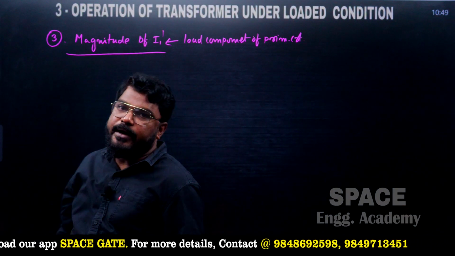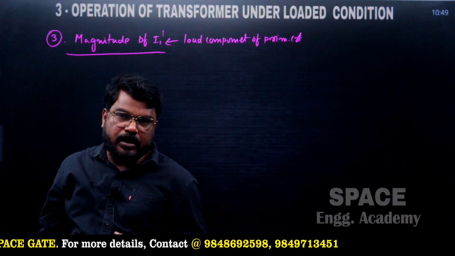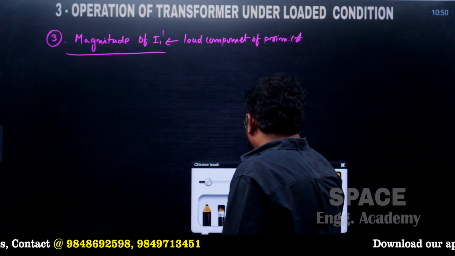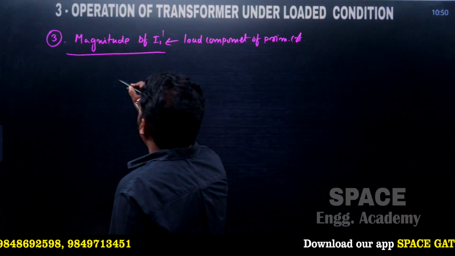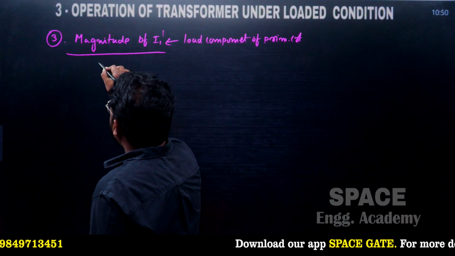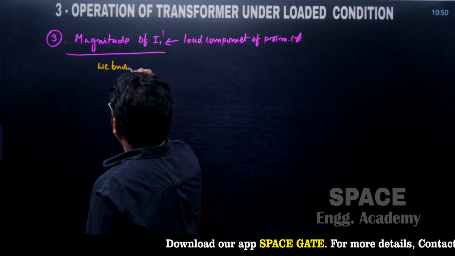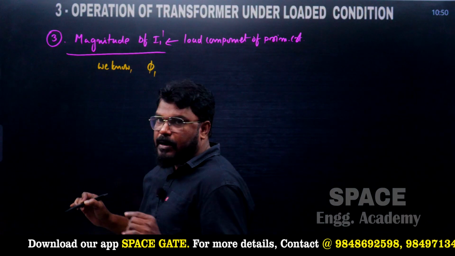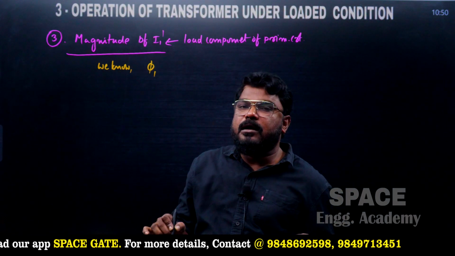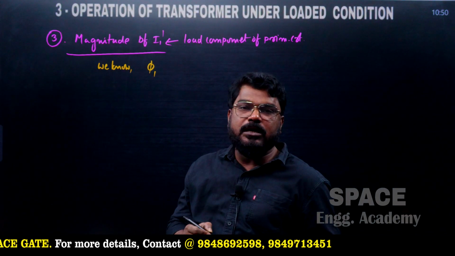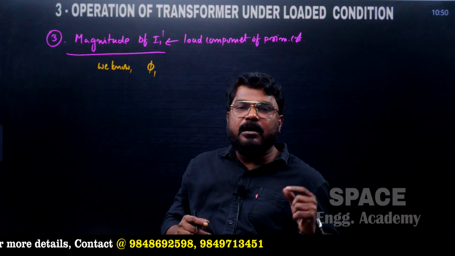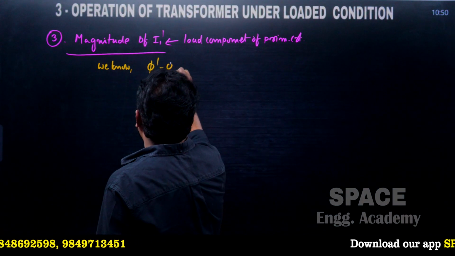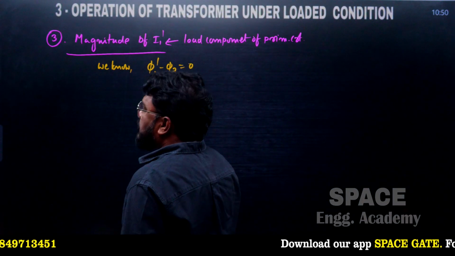How to calculate the load component of the primary current? This is also another possibility of a question. We know that under loaded condition, the load component of primary flux opposes the secondary flux to satisfy Lenz's law. These two fluxes are equal and opposite and cancel each other, so that phi 1 dash minus phi 2 is equal to 0.